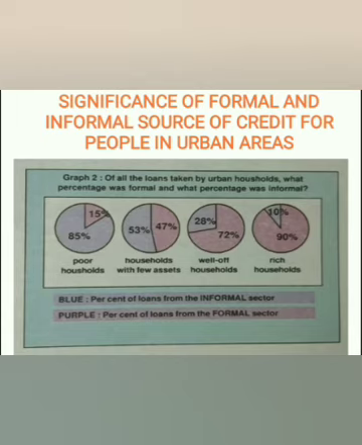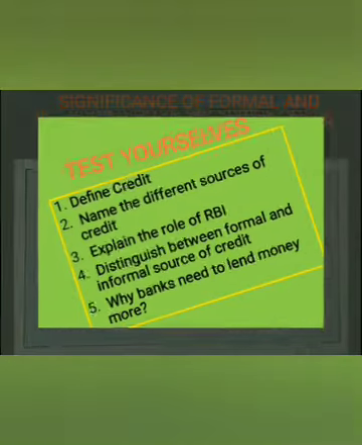There are different organizations. There is an organization like RBI to monitor the functioning of the banks, but there is no organization to supervise the activities carried out by the informal sector. So the banks and the cooperatives need to lend more in order to give cheap and affordable credit for the development of the nation. I think you understood this concept.